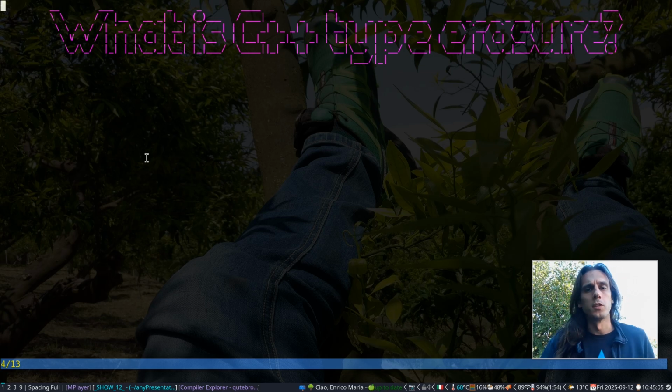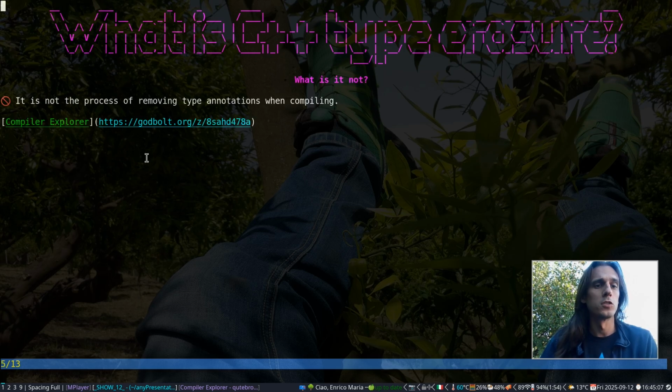So what is type erasure in C++? And first of all, why am I saying C++ type erasure rather than just type erasure? Because by type erasure, something else is meant in some fields, like in general, in type theory, in programming language design, type erasure means something else. And we're going to see an example of what that means with this code here in Godbolt.